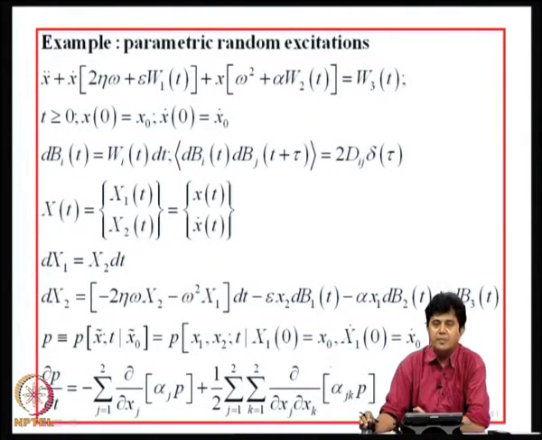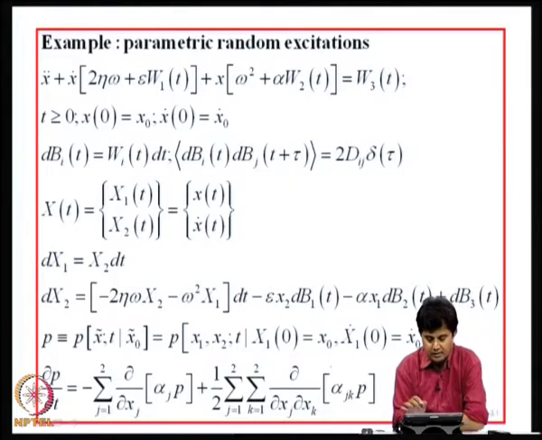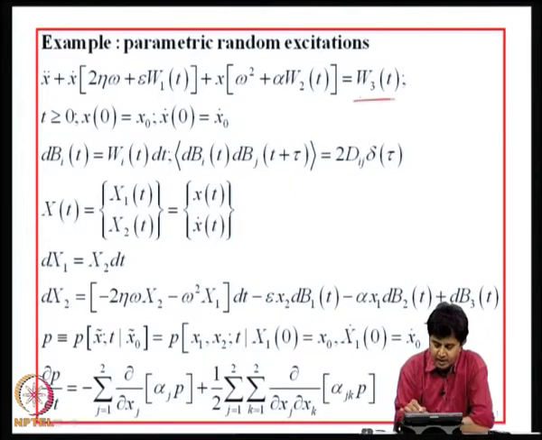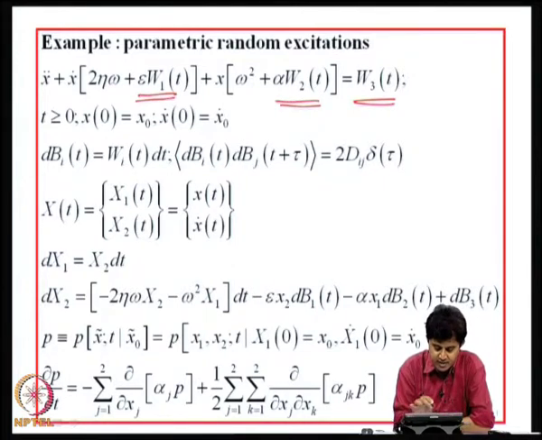Now, we can make the problem slightly more complicated. We can have external excitation and also parametric excitation. So, I have now a linear single degree freedom system with 3 white noise excitations, 2 of them are parametric and one is external.